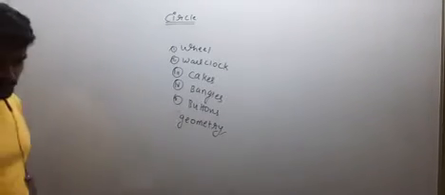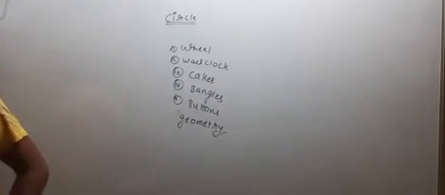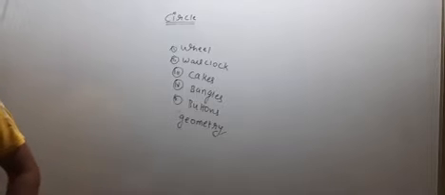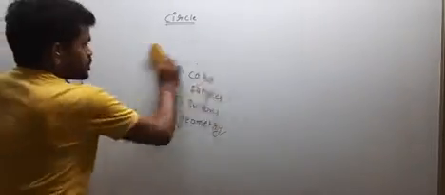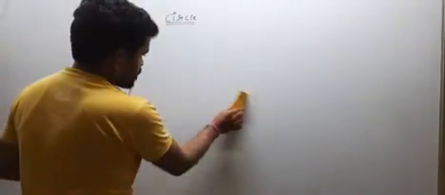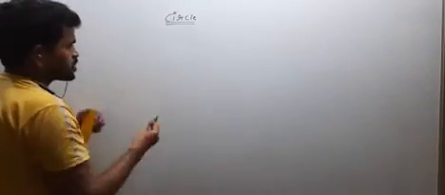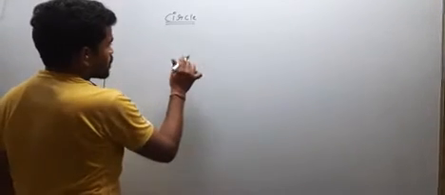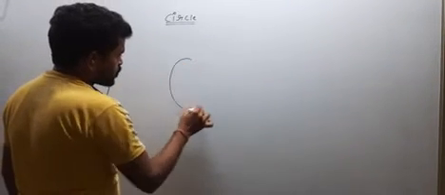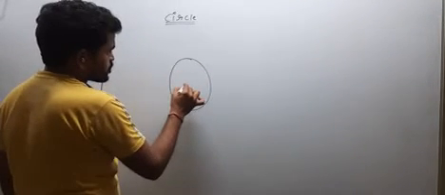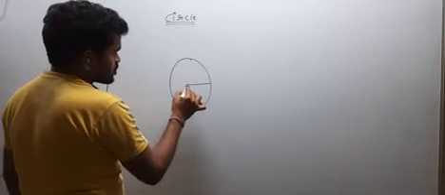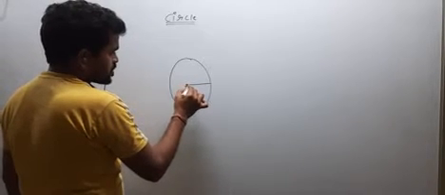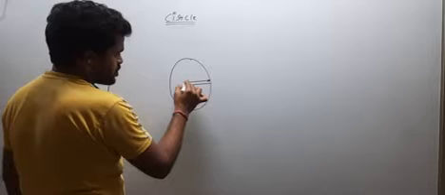So let's begin with our circle. So first I am going to tell about what is circle. Circle is a collection of all points in a plane from a fixed point to a constant distance. This is the fixed point and this is the constant distance.